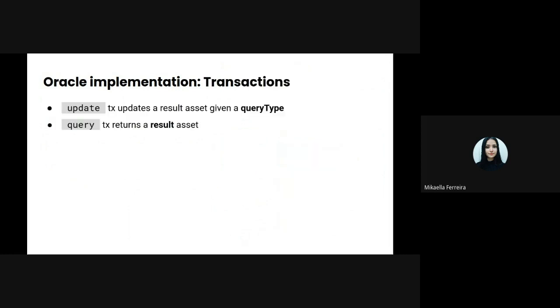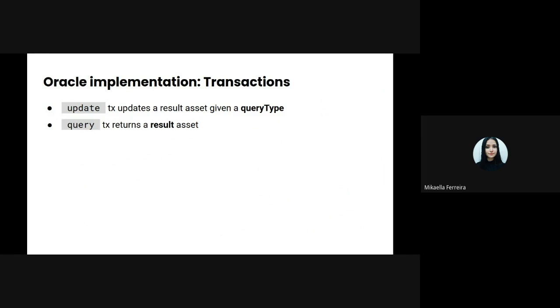Now about the transactions that the Oracle has implemented. First is the transaction of updating or creating result assets according to query type. It's in this transaction that the chaincode queries the external API. The second one is the transaction that the GoBio chaincode calls to get the query result.